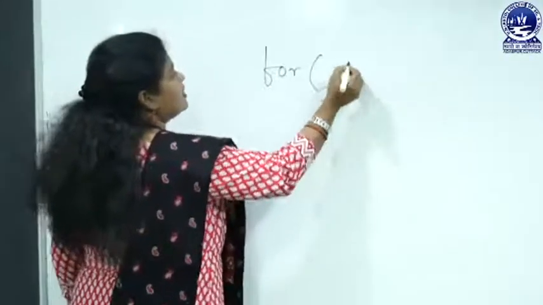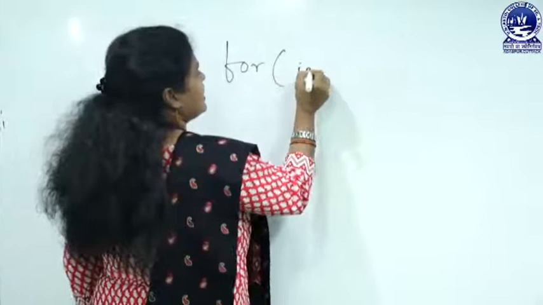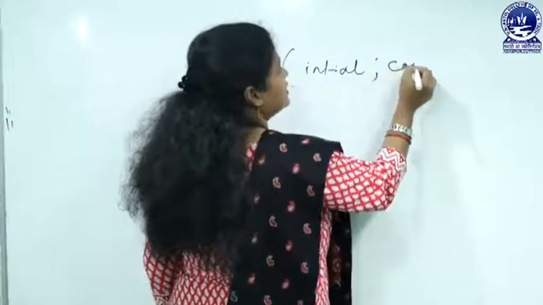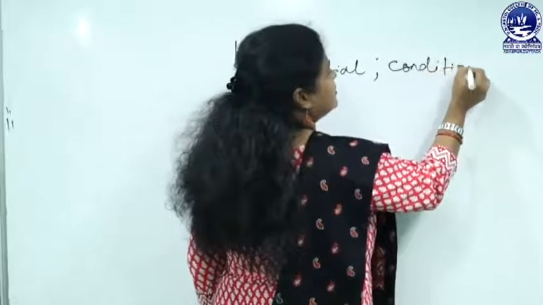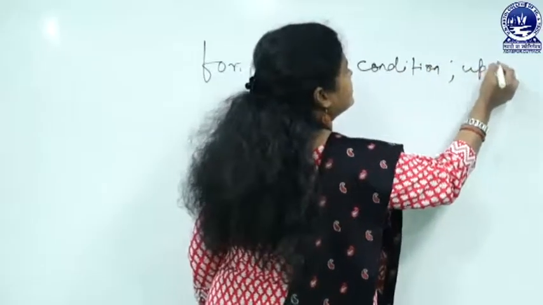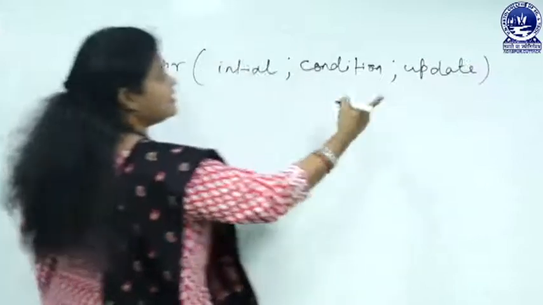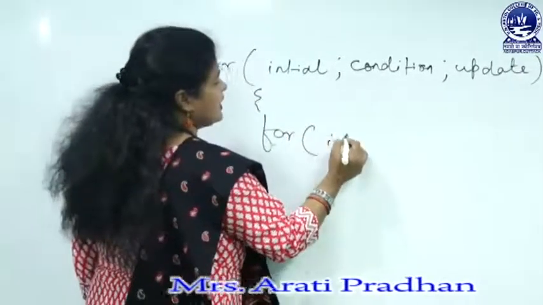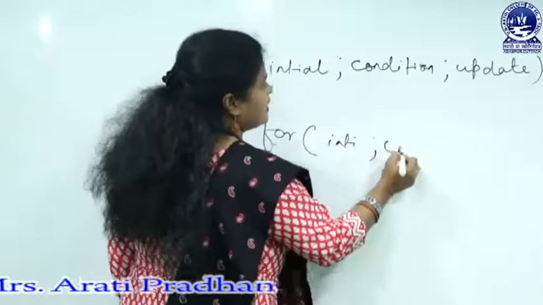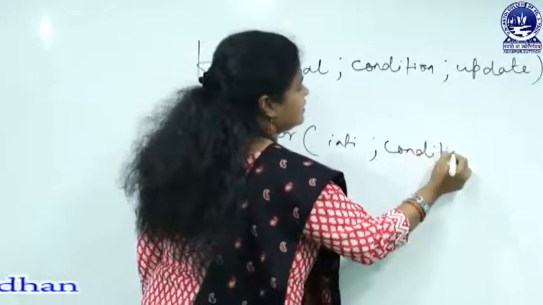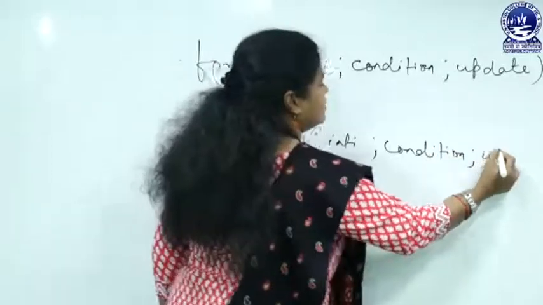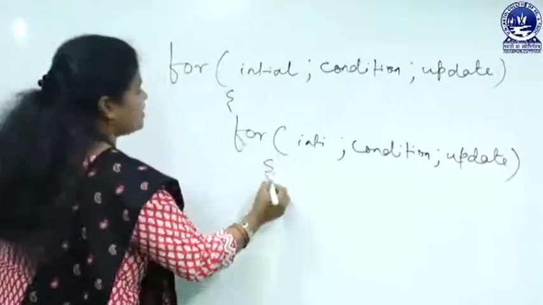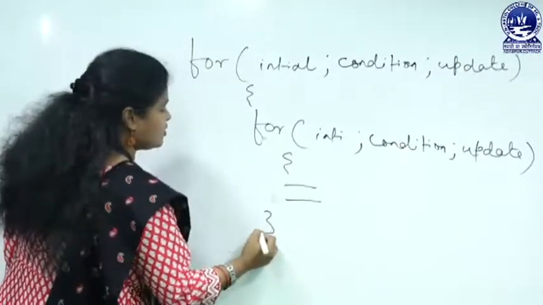One for, you will write the initialization part, then a condition, then update, and inside this for loop again you use another for loop, with initialization part, condition and update, and opening brace, here the statements, then closing brace.